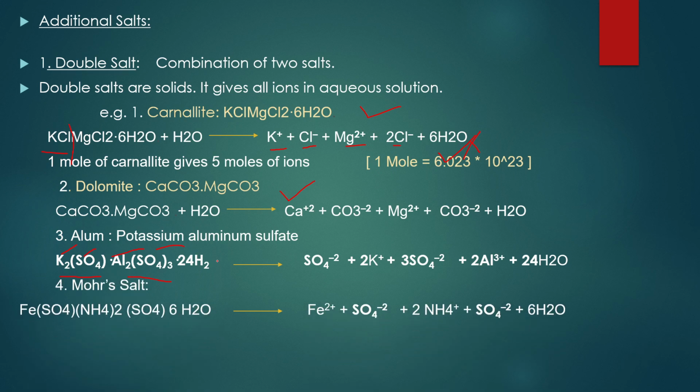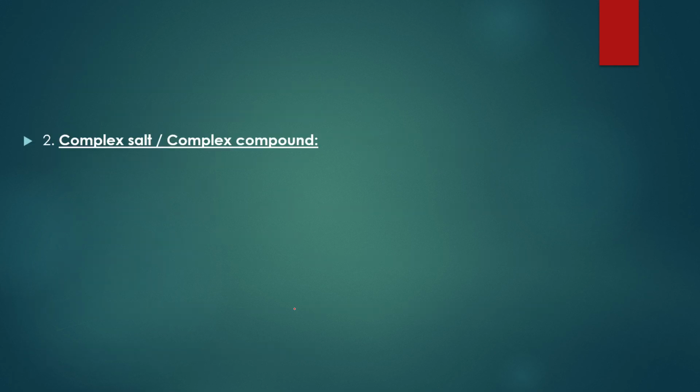Now here comes another important salt, that is Mohr's salt. What is the formula of this? Ferrous sulfate, ammonium sulfate, 6 moles of water, is called Mohr's salt. Whenever it is being hydrolyzed, you have to write all the possible ions: ferrous, sulfate, ammonium, sulfate, and that's it, finished.